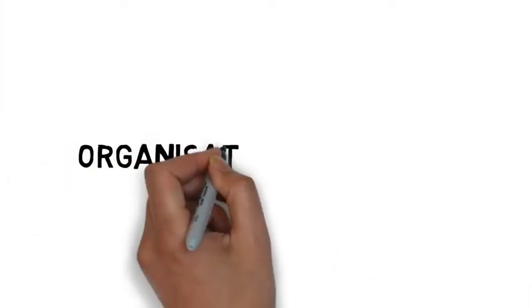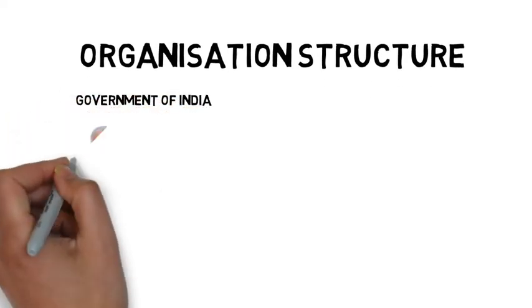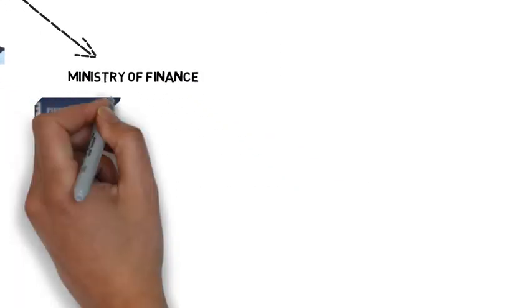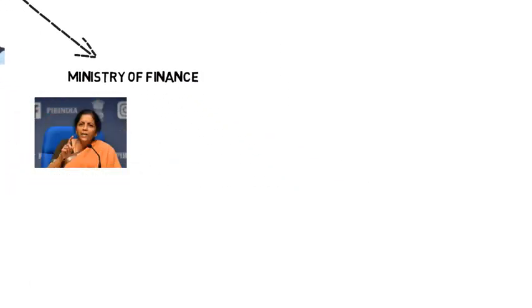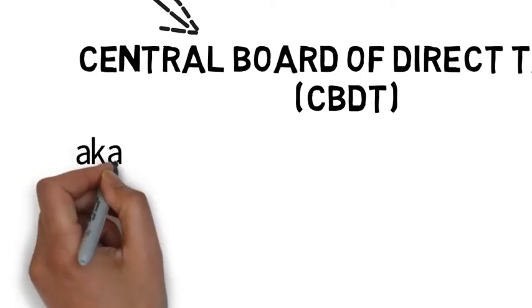So let's talk about the structure first. On the top is Government of India, जिसको मोदी जी की सरकार भी बोल सकते हो आप. Second, below that comes Ministry of Finance, leader Nirmala Sitharaman, who is the finance minister. Below that comes the Department of Revenue, and below that is Central Board of Direct Tax or CBDT. CBDT has the power to tax income tax and is also known by the name Income Tax Department.